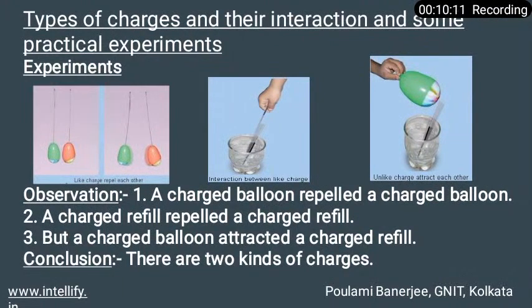After the observation and doing the experiment, we come to a conclusion that there are two kinds of charges. One is called positive charge and the other is called negative charge. When the same kind of charges come close together they repel each other, and when different kinds of charges come close together they attract each other. So these are the discussions in this slide.